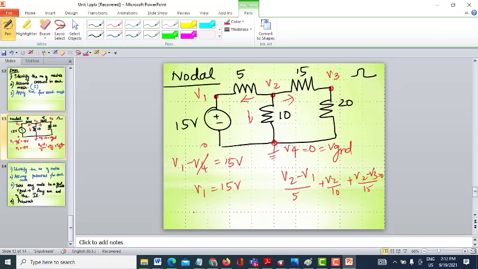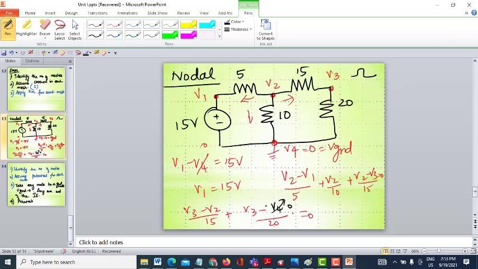This is one equation. And for node 3, this will be V3 minus V2 by 15 plus V3 minus V4 by 20. Only two elements are connected, right? 15 and 20. So that will be equal to 0. So these two equations we will get. V4 is 0, so I can ignore it.